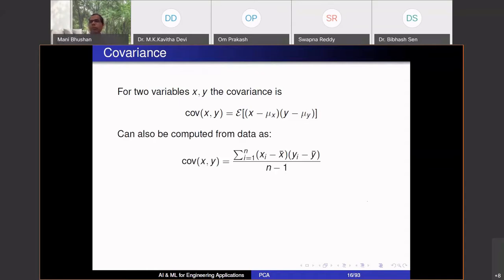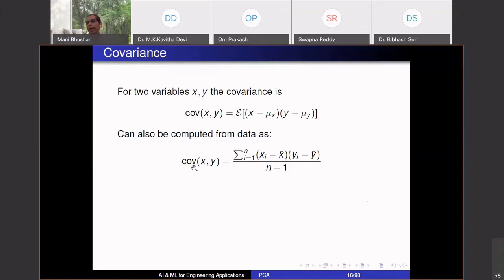If not, I can compute it from data. For height and weight of 40 participants, x bar is the average height and y bar is the average weight, with xi and yi the height and weight of the ith individual. I can compute this.